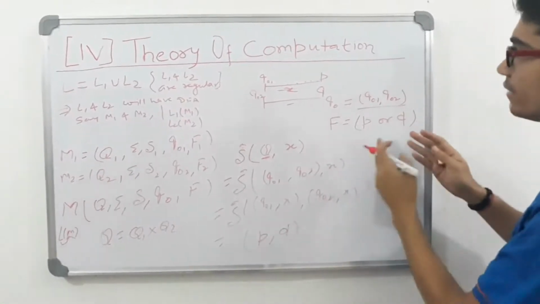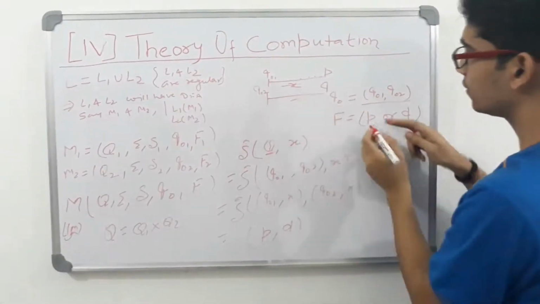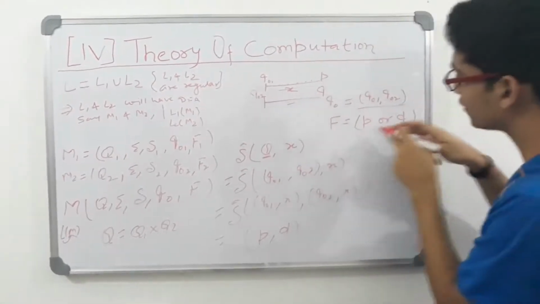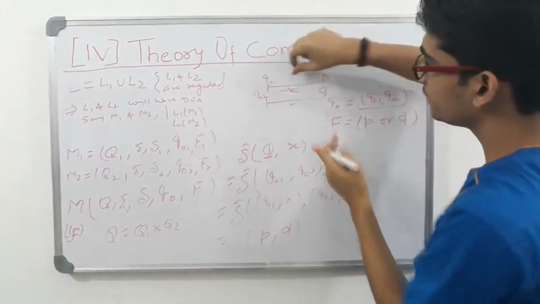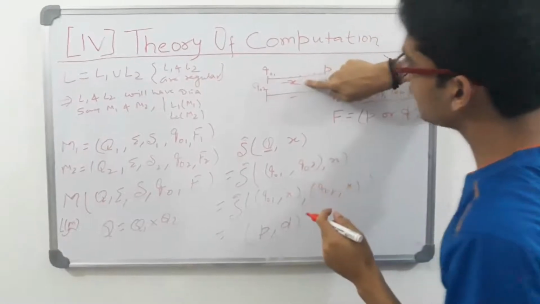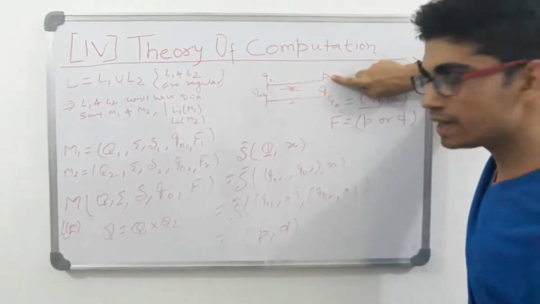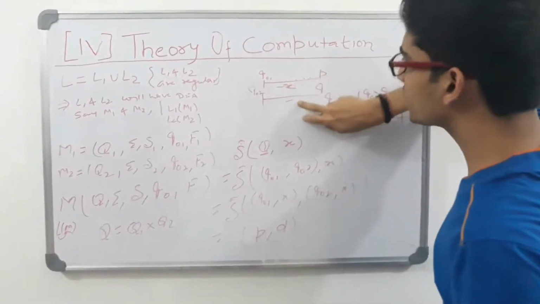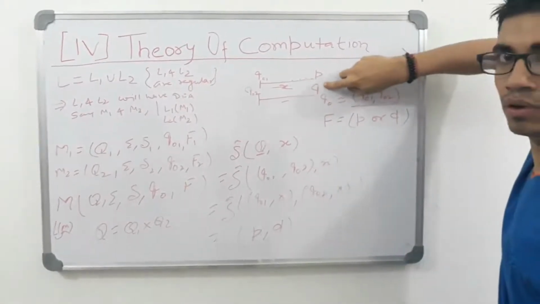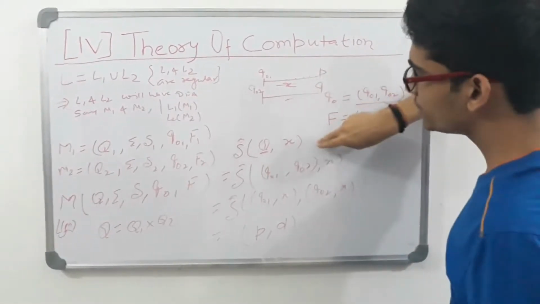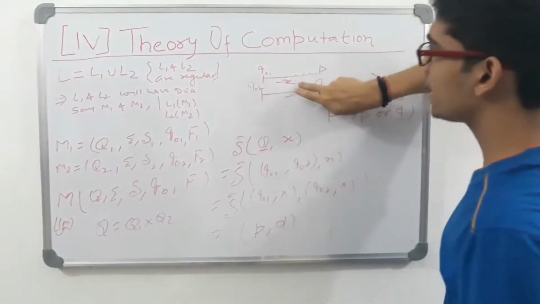So anywhere, if a string reaches either P or Q, see, in this case, suppose this is a string X and it makes you reach the final state P, and suppose this same string X does not make you reach Q, then also this machine will accept this X. Why?